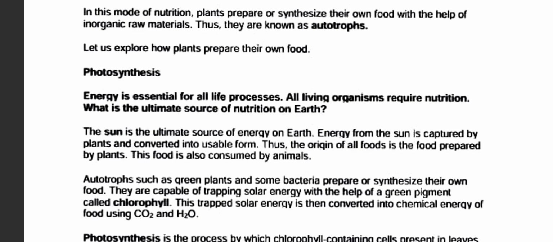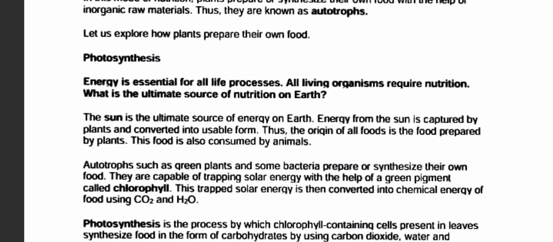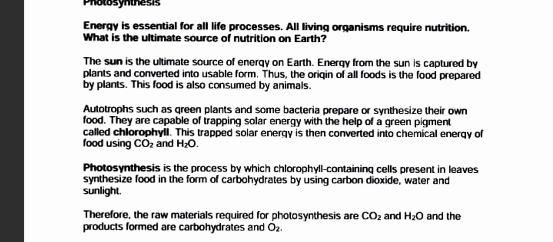Energy from the sun is captured by plants and converted into a stable form. Thus, the origin of all food is the food prepared by the plant. This food is consumed by the animal, then further as the food chain continues.